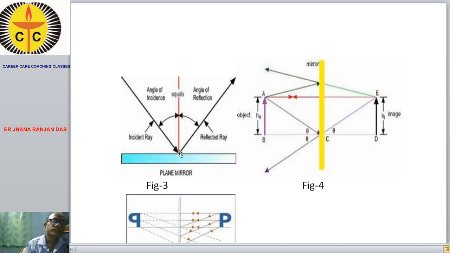The point at which it falls is called the point of incidence, and in this direction it is reflected back. It is called the reflected ray. If you draw a line at the point of incidence perpendicular to this reflecting surface, this is called the normal.